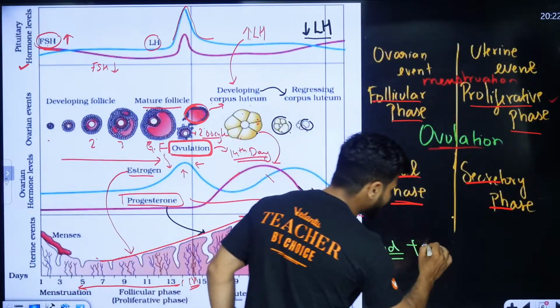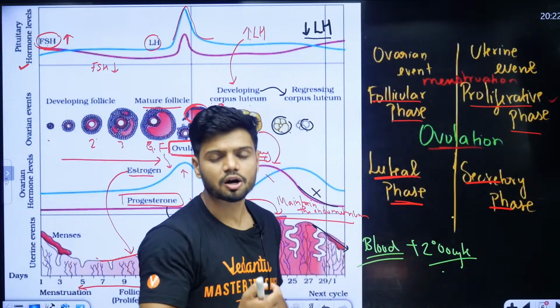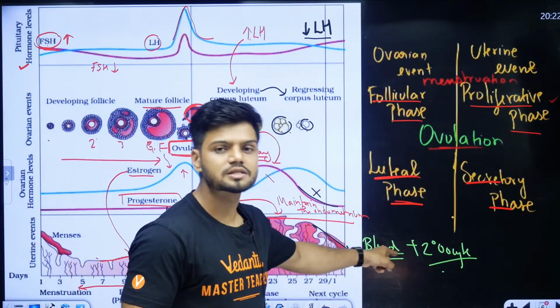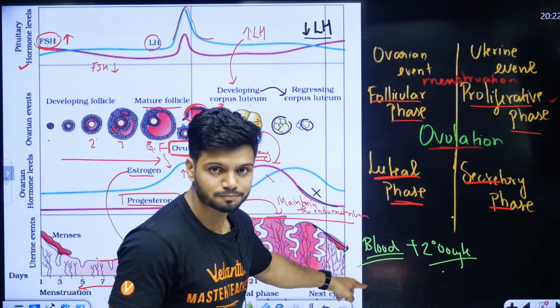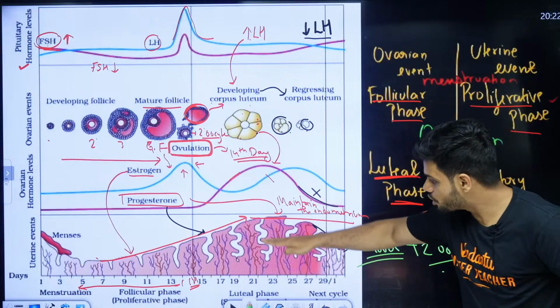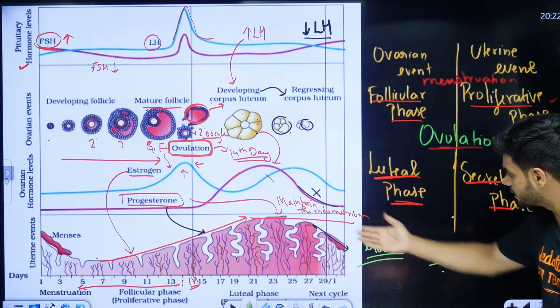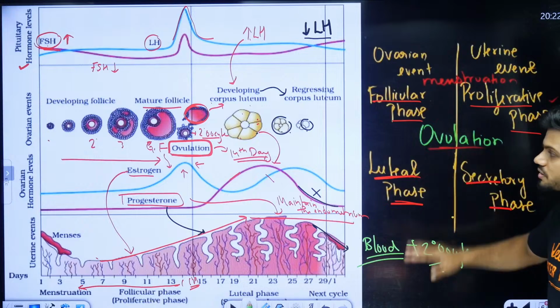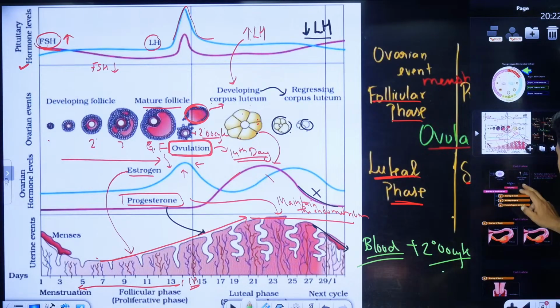The secondary oocyte is also released along with the blood. That is what happens in menstruation. That is the bleeding stage. In the bleeding stage, the entire endometrium layer, as well as the other secretions and the secondary oocyte, is released as such. That is what happens in the menstrual cycle, students. Okay, done, students.